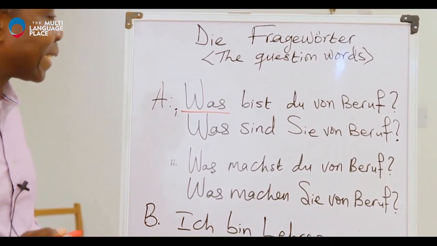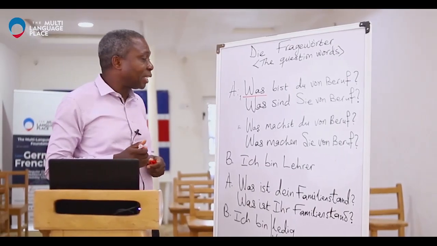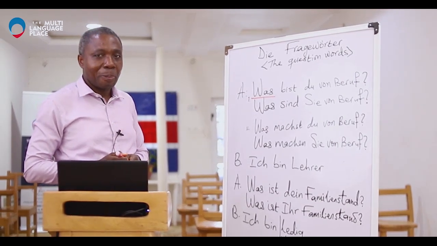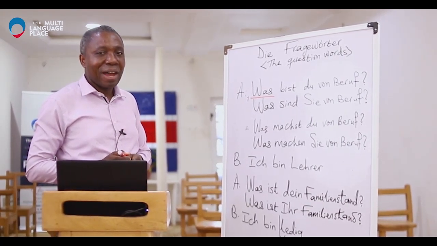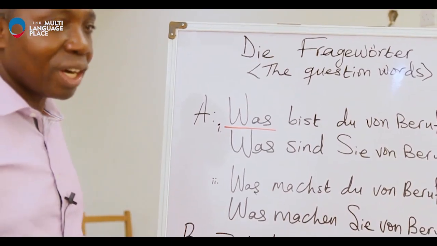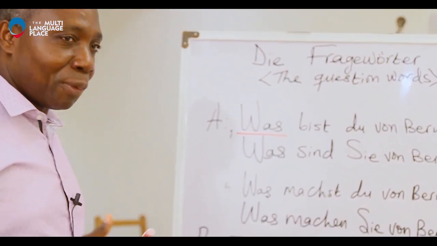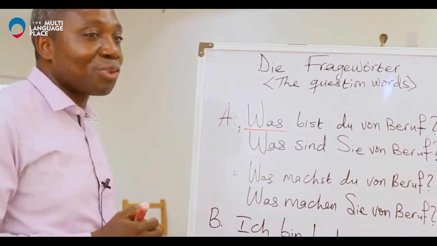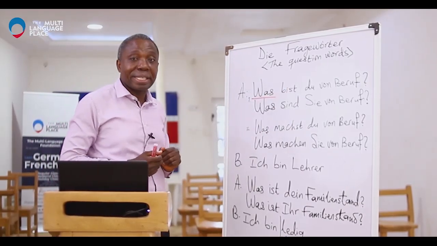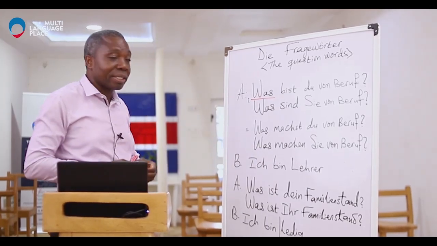I'm going to read the sentence again, and then you read after me. Was bist du von Beruf? Let's say it again. Was bist du von Beruf? I'm going to be fast now. Was bist du von Beruf? And then the second one: the first one is the informal, while the second one is the formal.